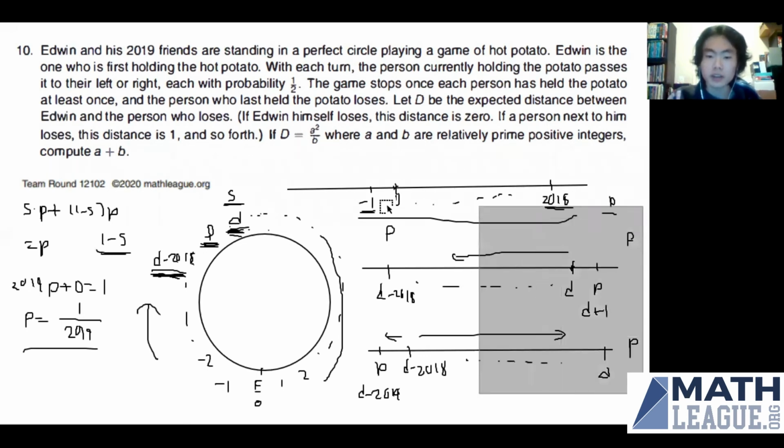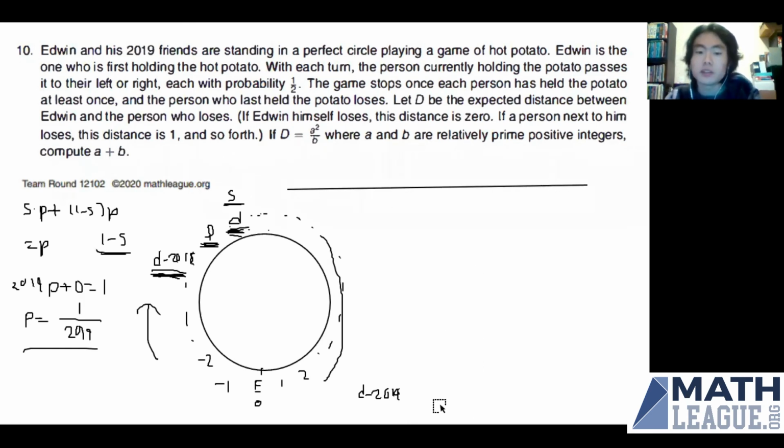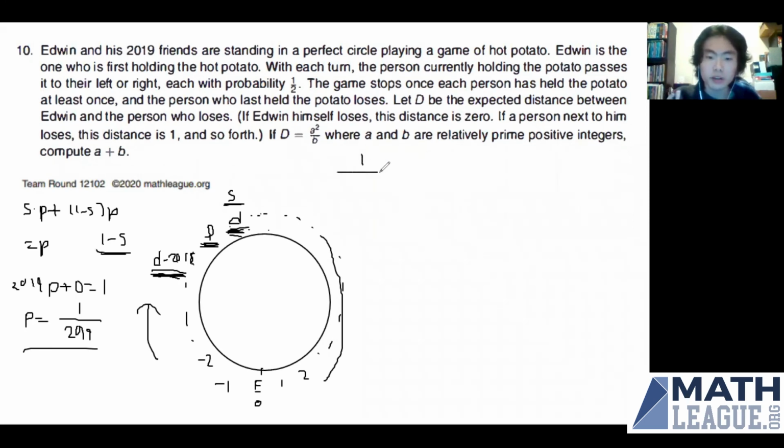Okay, so now we can just calculate the expected distance. Since the probability is the same, we have 1 over 2019. And now we just sum over the distances. So for all the people along here, we have 1 plus 2 plus all the way to the person across from Edwin. He'll be a distance 1010. And after that, the distance will start going back down since it's getting closer to Edwin. So we'll have 1009 all the way back down to 1.